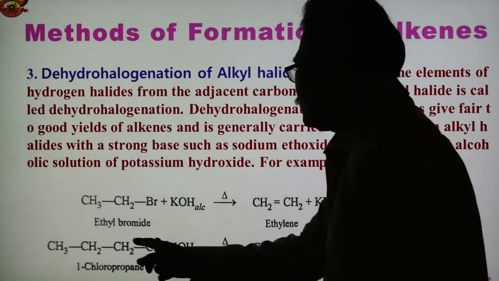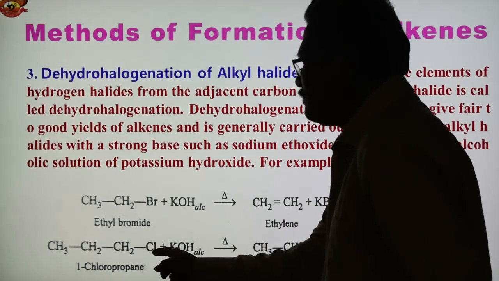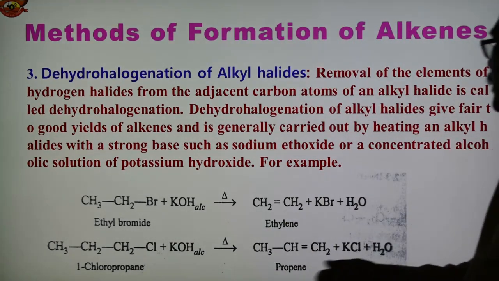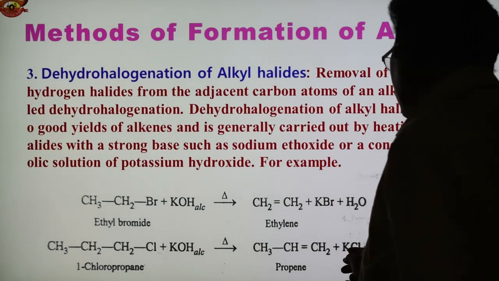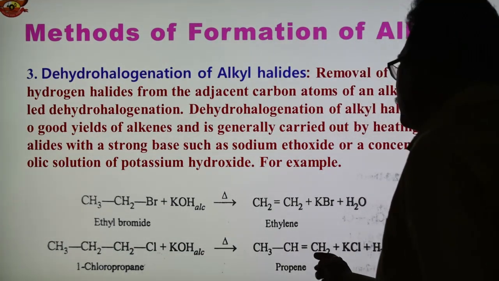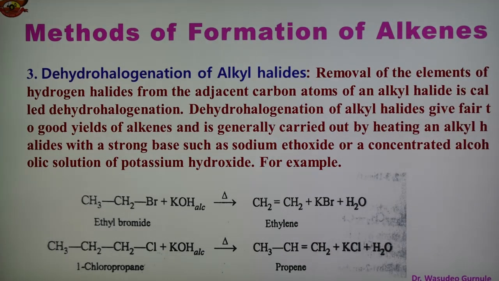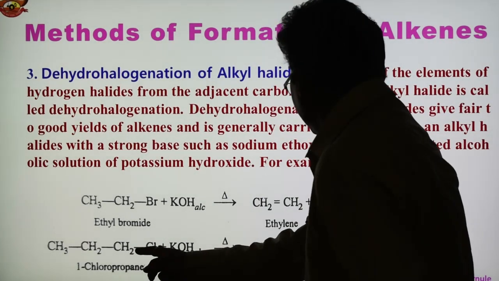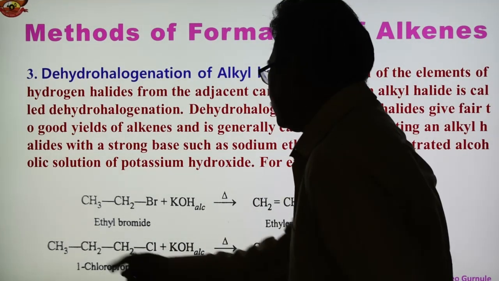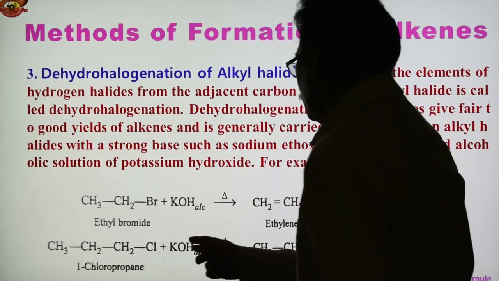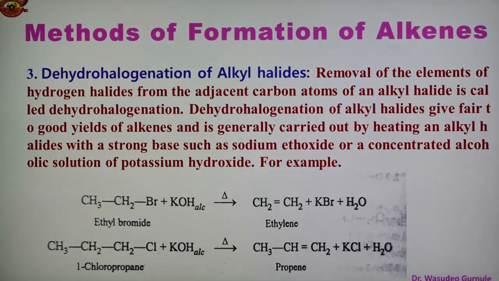So this is the reaction. This is alkyl halide, n-propyl chloride, 1-chloropropane, and here again similarly, KCl is one product, OH and H from this give H2O, and CH3-CH=CH2. Cl from this carbon and H from the adjacent carbon are removed, OH with H gives H2O, and KCl is removed. In this way we obtain propene.